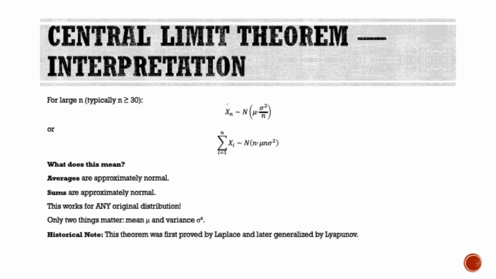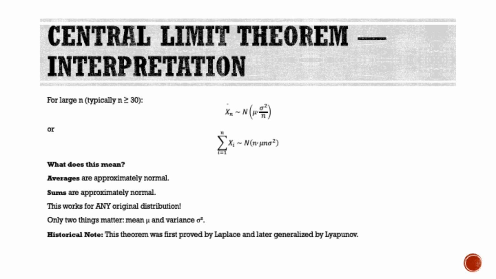For practical purposes, the central limit theorem tells us that for large n, typically n greater than or equal to 30, the sample average is approximately normal with mean mu and variance sigma squared over n. Equivalently, the sum of the variables is approximately normal with mean n times mu and variance n times sigma squared.